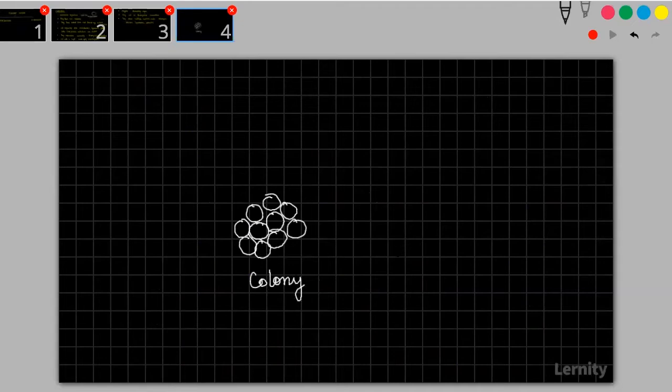Or if you talk about some cyanobacteria, they will be present as filaments. It will look as if it is a multicellular organism. But what you need to know is that in these filaments, this is a single cell and it functions independently. This is a single cell, functioning independently. This is a single cell and it is functioning independently.